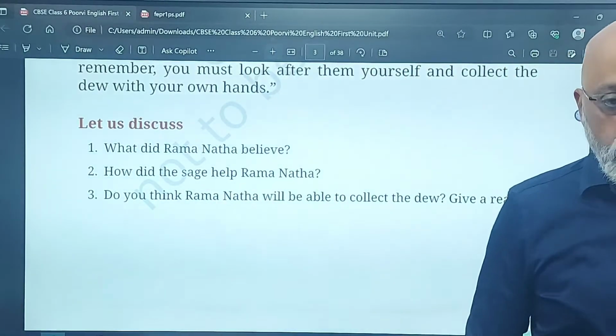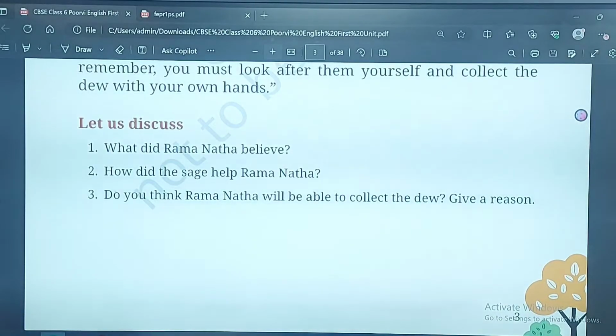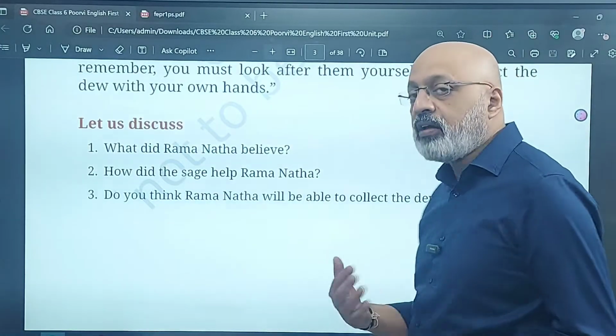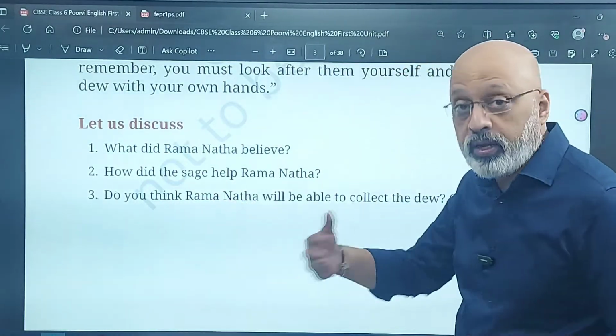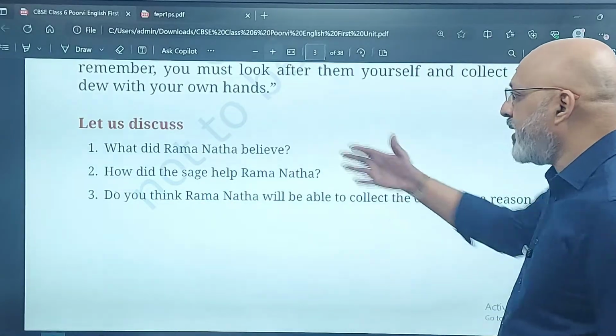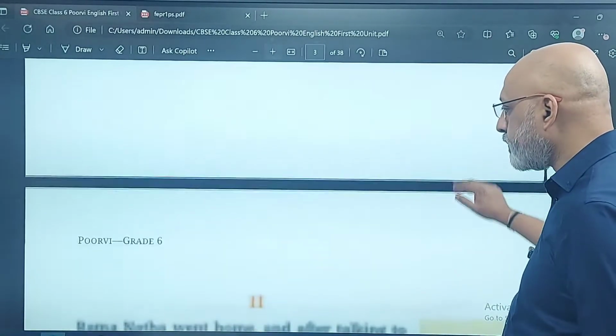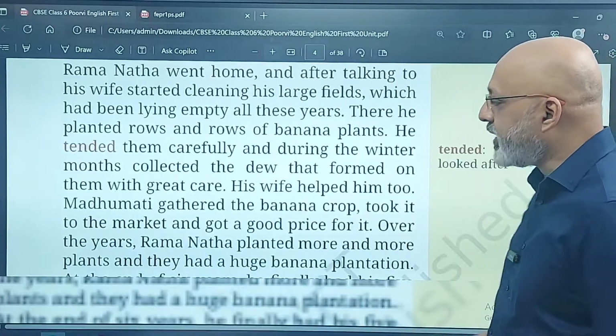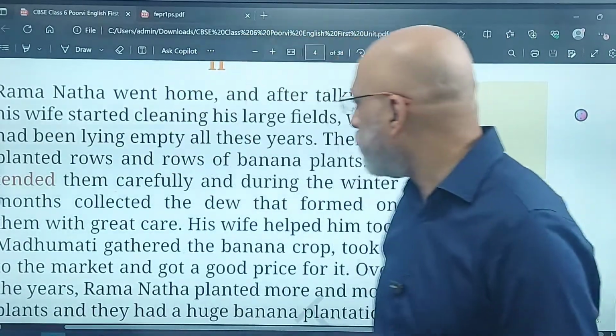Do you think Ramanatha will be able to collect the dew? Give a reason. So write the answer like this. Ramanatha would be able to collect the dew, but for that he will have to change his personality. He'll have to work hard to plant the banana plants and then collect the dew with his own hands in the winter months. Since he's determined to get the magic potion, he would do it. So that's your opinion. He's asking for a reason why you think. Do you think? He's asking for your personal opinion, and these are discussion questions. Okay. Now let's move to the next part 2.